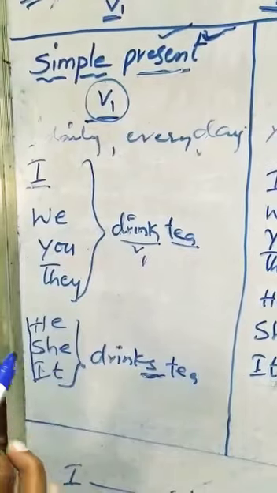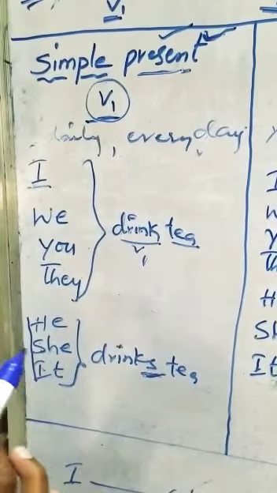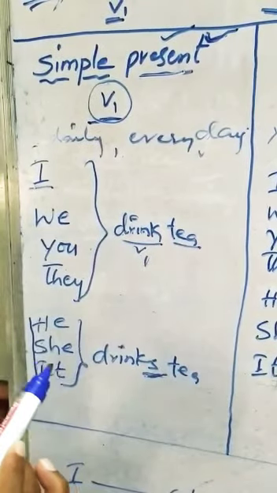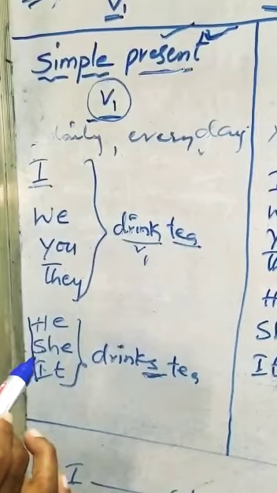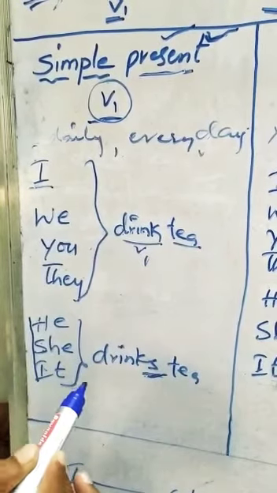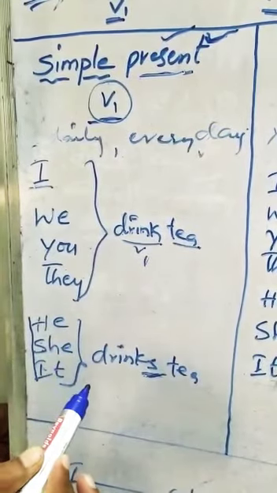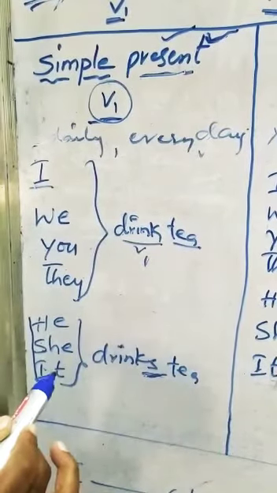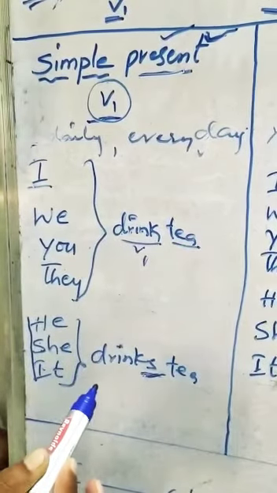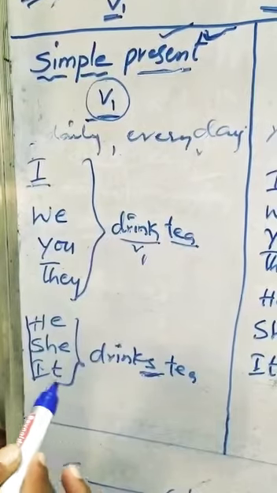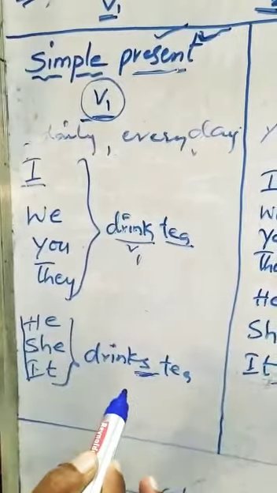For example, if we take the name Rama, is it third person singular or not? Rama. The pronoun of Rama is he, so it is third person singular. Sita. The pronoun of Sita is she, third person singular. School. The pronoun is it, so third person singular. For example, students. The pronoun of students is they. It is not third person singular. It is third person plural.